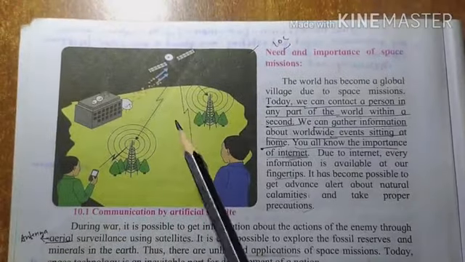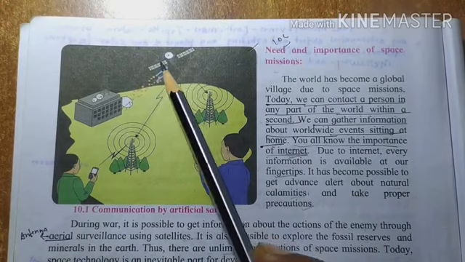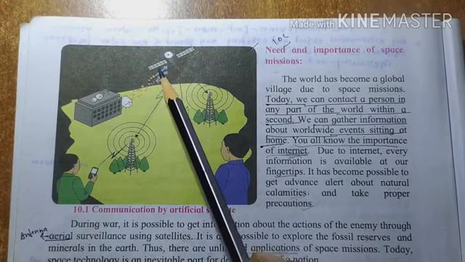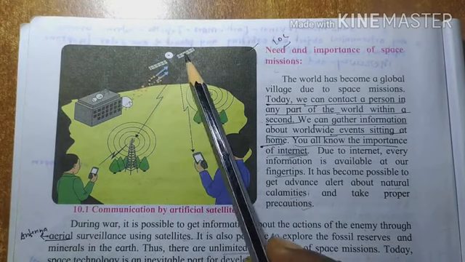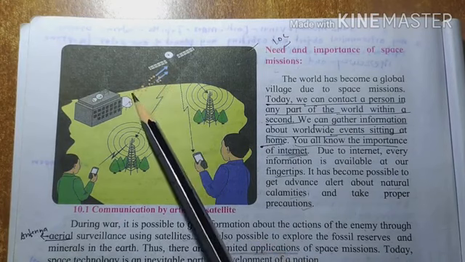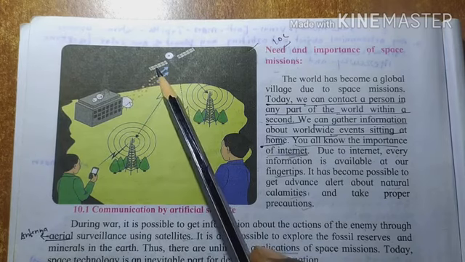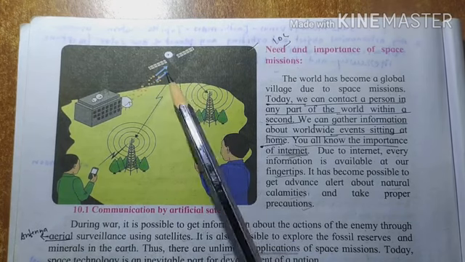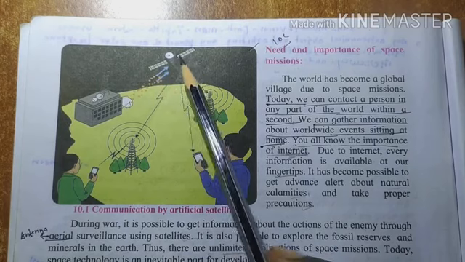So you can see this is the satellite. The satellite has two wings. They work on solar energy. This is the satellite. There are two wings. One will receive the signal from the Earth station. This is the receiver and this is the transmitter. They work on solar panels actually.